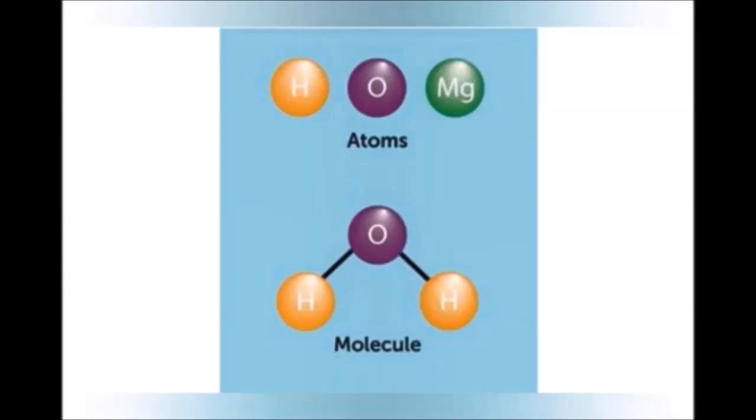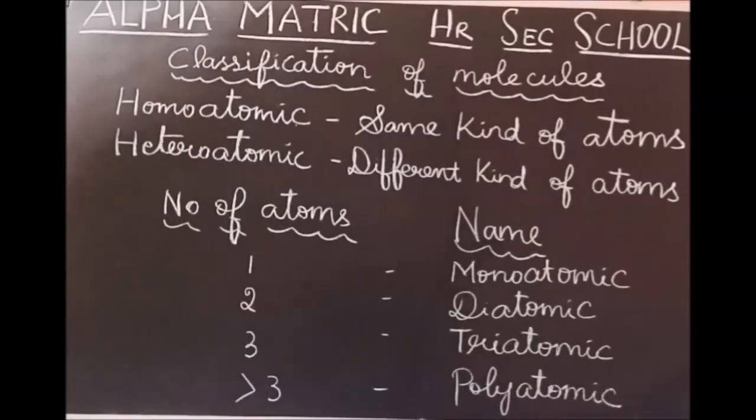Molecules are less reactive. Atoms do not have a chemical bond, but atoms in a molecule are held by the chemical bond. Atoms in the molecule are tightly bound by chemical force of attraction. These are the differences between molecule and atom. Now we are going to see the classification of molecules.